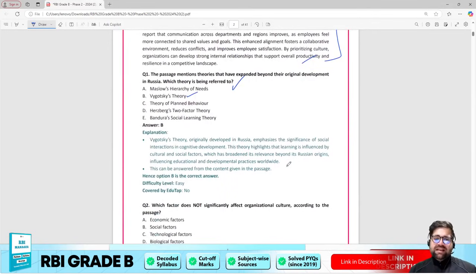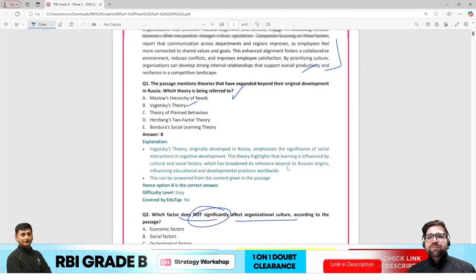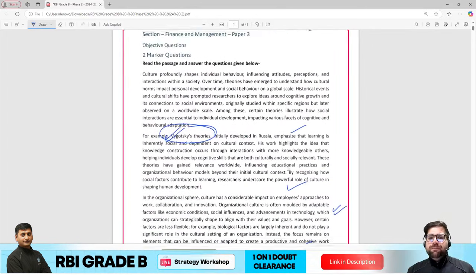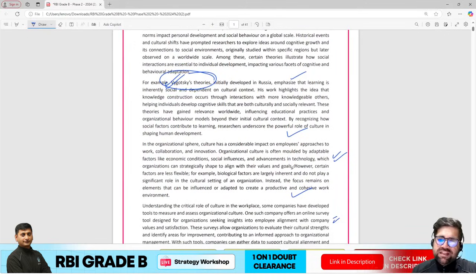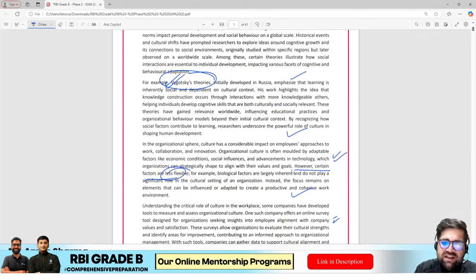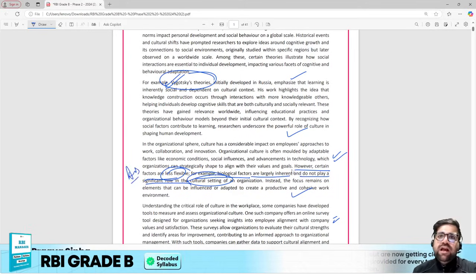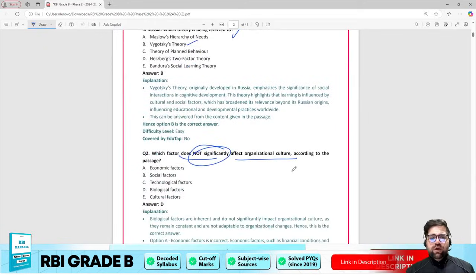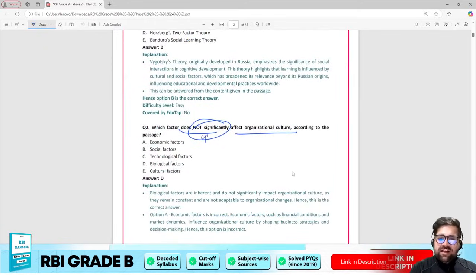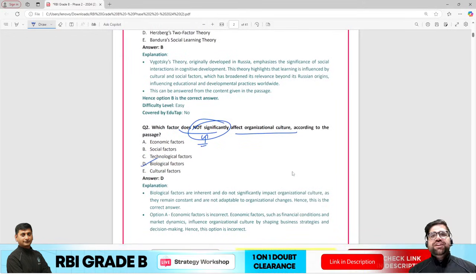Next, which factor does not significantly affect the organizational culture? Again, you have to read the paragraphs which are given to you. There are multiple paragraphs mentioned. However, certain factors are less flexible. For example, biological factors are largely inherent. They do not play a significant role in cultural setting. So here is your answer number 2. Now you just have to check which of the factors does not significantly affect the organizational culture. The answer over here will be biological factors.